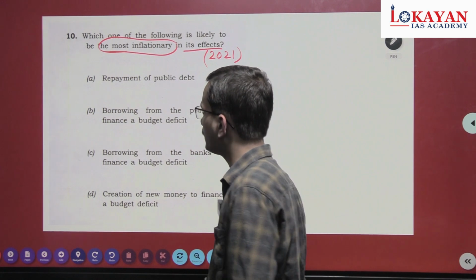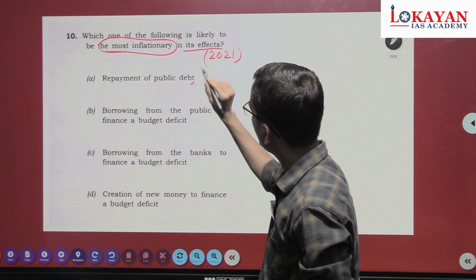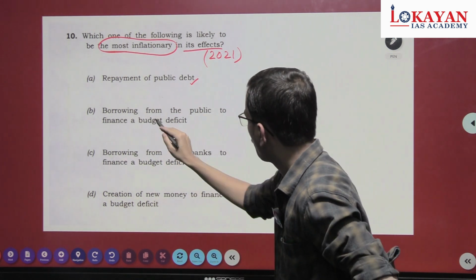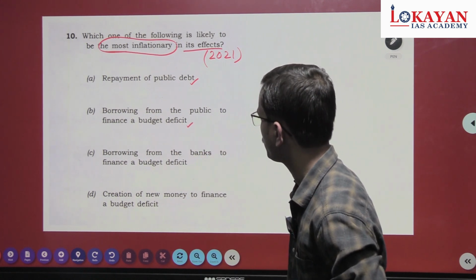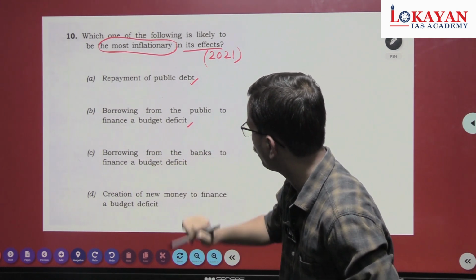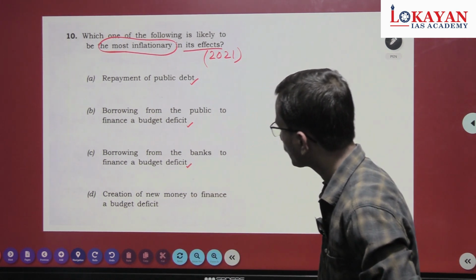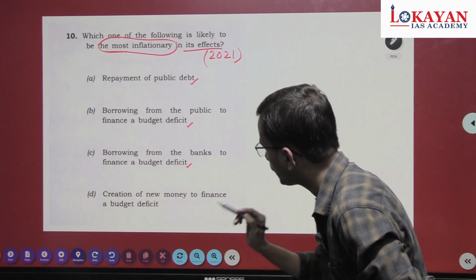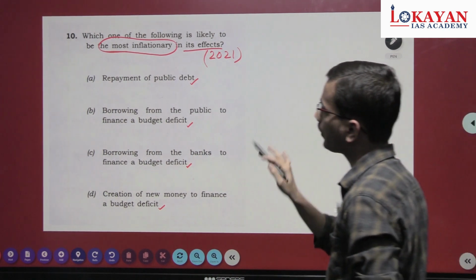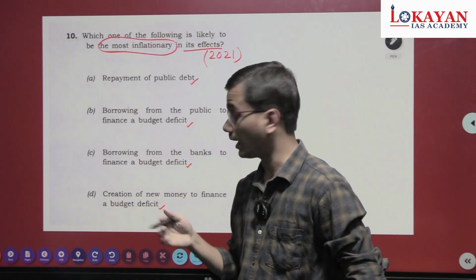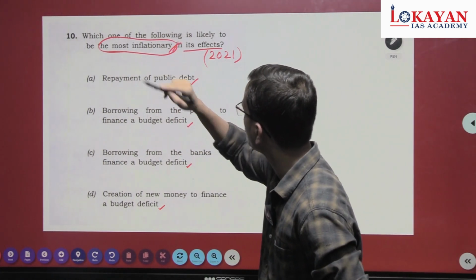Okay. Now just read question statements. Repayment of public debt. Okay, it can be inflationary, obviously. Borrowing from the public to finance budget deficit. Yes, it can be inflationary. Borrowing from the banks to finance a budget deficit, it can also be inflationary in nature. Creation of new money to finance budget deficit. Yes. See, all the four actions are inflationary in nature. We have to choose most inflationary.